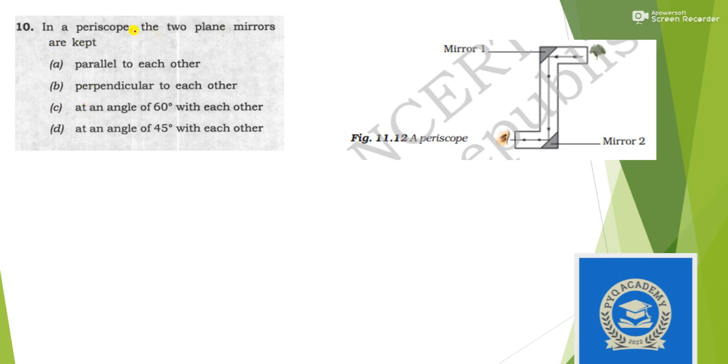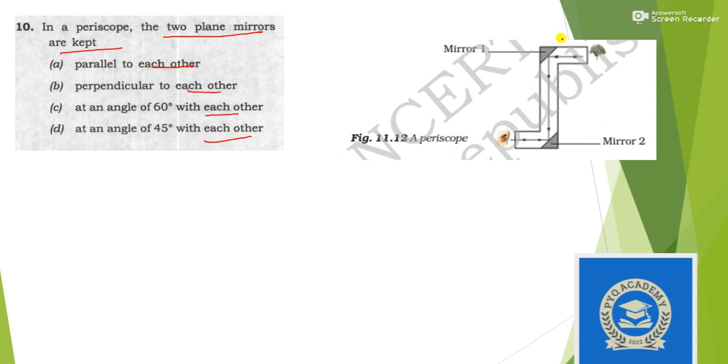Next question: in a periscope, the two plane mirrors are kept... Okay, this is a periscope. I took this image from NCERT. It is given in class 8. So the question is asking what the position of the two plane mirrors is with respect to each other.